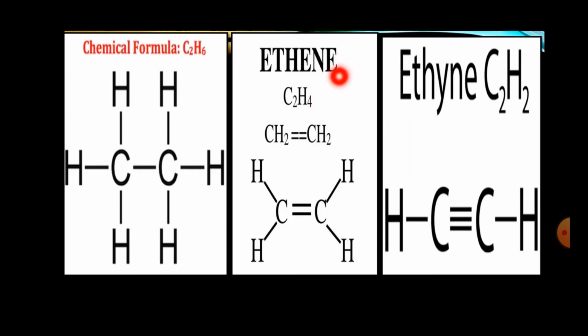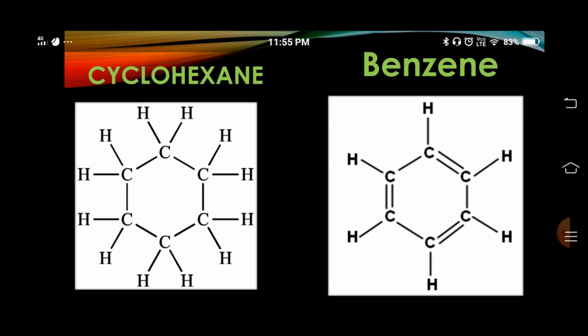Now when you are going to convert this ethene to ethyne, the carbon which will have triple bond, in that case you are going to remove 1 more hydrogen from each carbon. It means 1 hydrogen from this carbon and 1 hydrogen from this carbon. So according to that, you will get the formula of ethyne is C2H2. Now we'll check the next part.